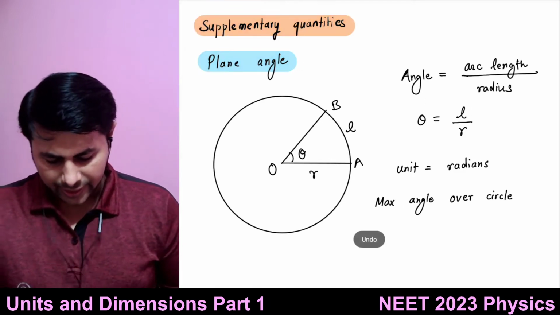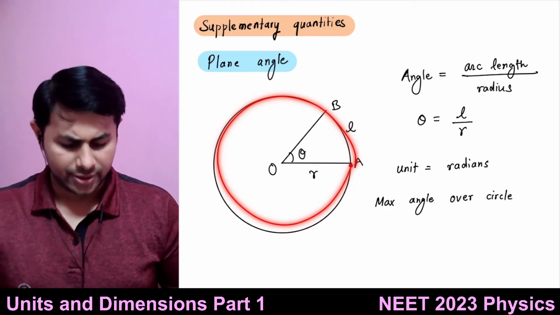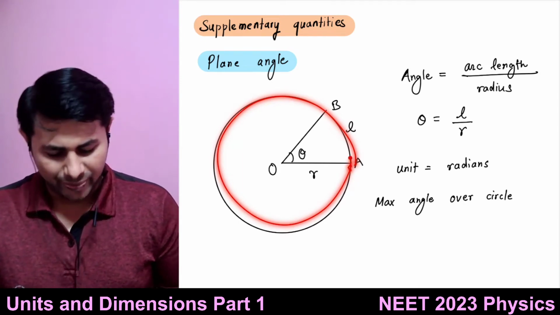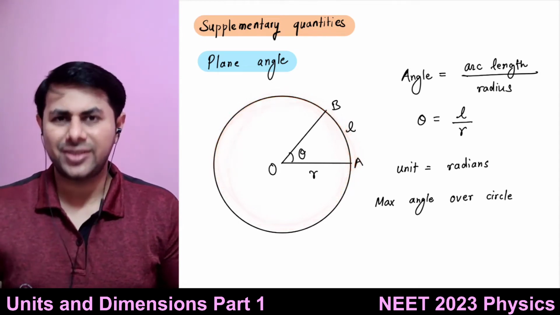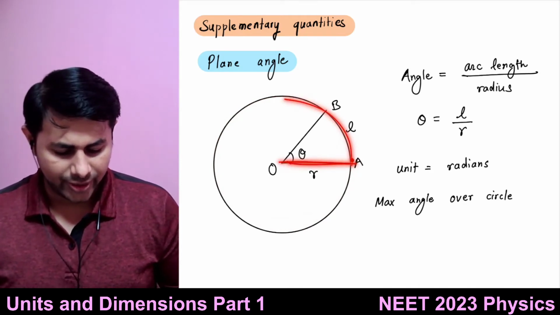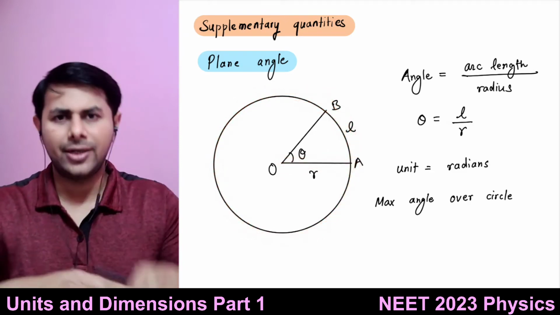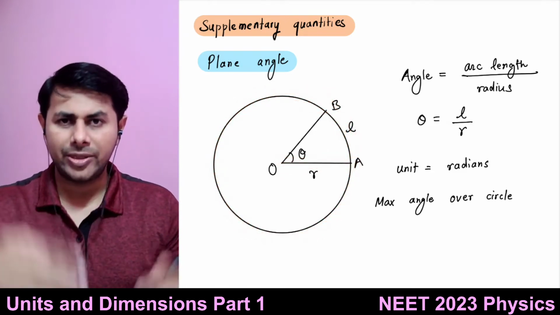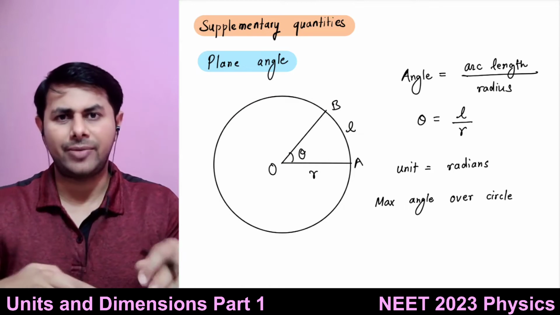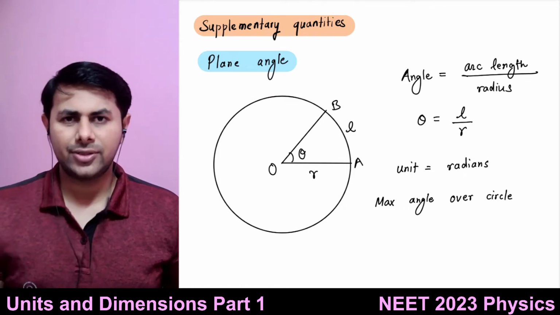Let's say I start from this point and come back to this point in one rotation. Of course, I can perform n rotations, but I'm not considering that. How much angle is subtended by that arc at the center of the circle? It is 2 pi radians.